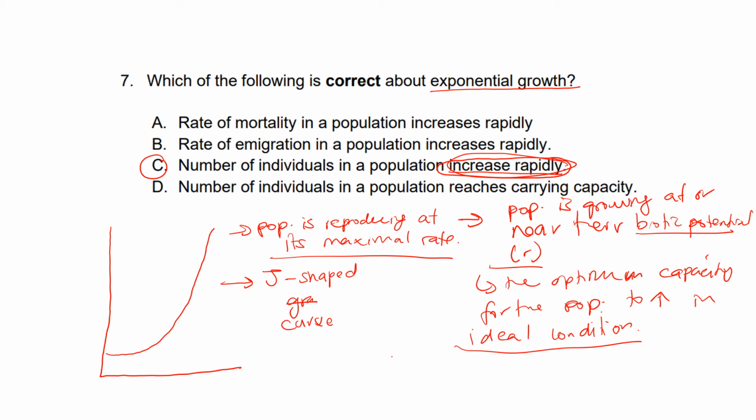Because they grow in ideal condition. So you have to read on another type of growth, which is logistic growth. There are two types of population growth. One is exponential growth, the other one is logistic growth. So please read up on logistic growth.